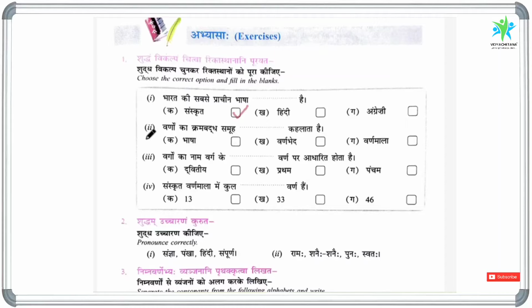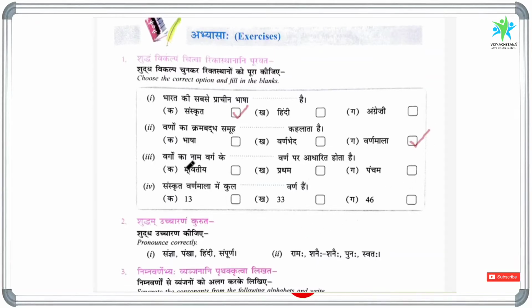The second question: varnon ka krambaddha samuh dash kehlata hai. Arrangement of letters in a proper way is called: the first option bhasha, second option varnabhed, and the third option varnamala. The chapter name varnamala is arrangement of letters in a proper way. So therefore the third option is the right option.